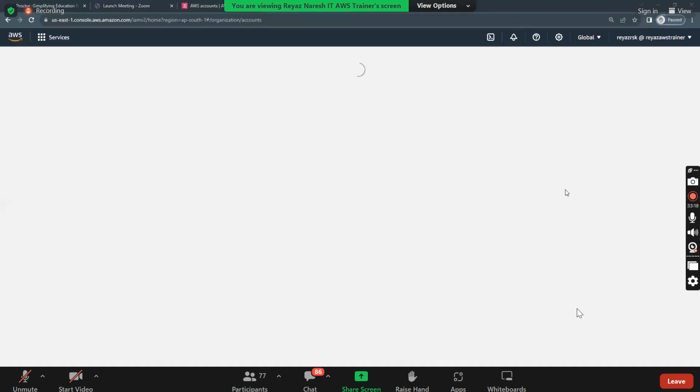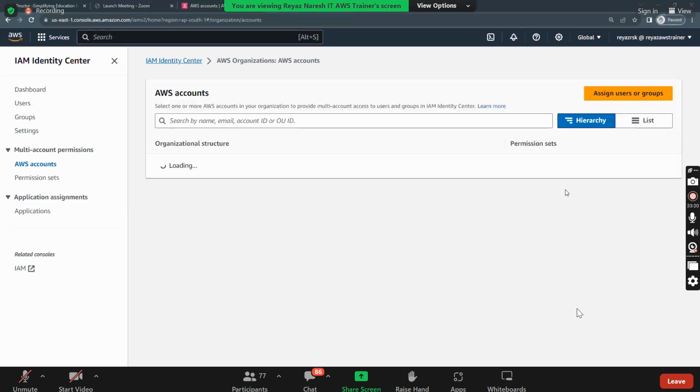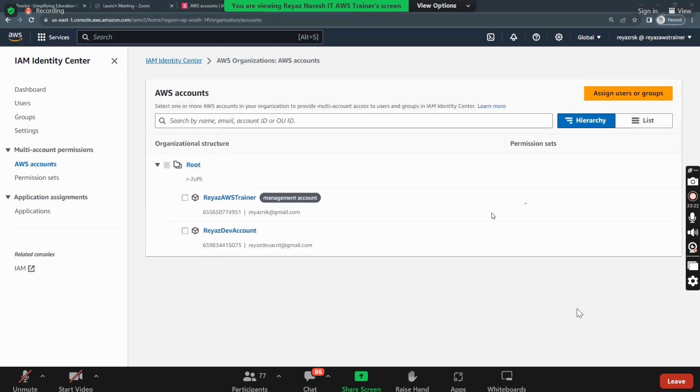By the way, remember this Identity Center will be enabled only in one region. You need to decide which region you want to set up this Identity Center in, because later you cannot change it.